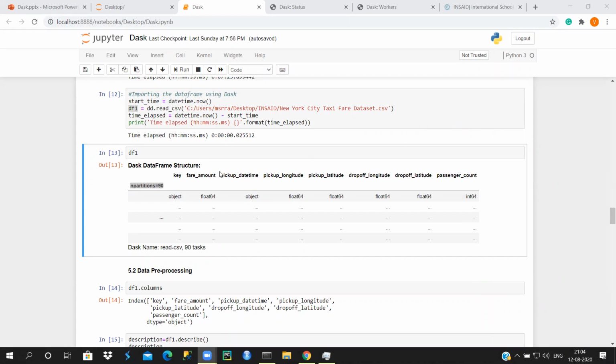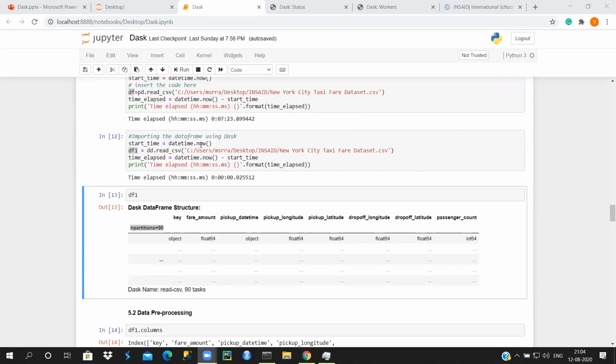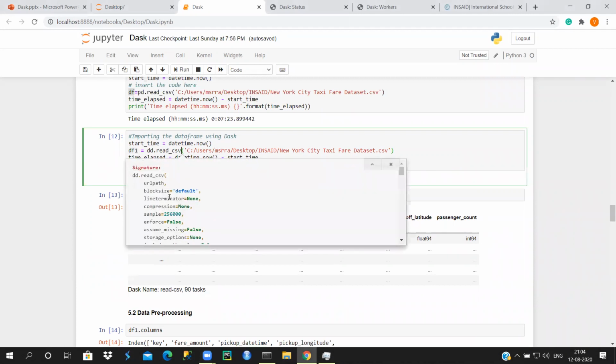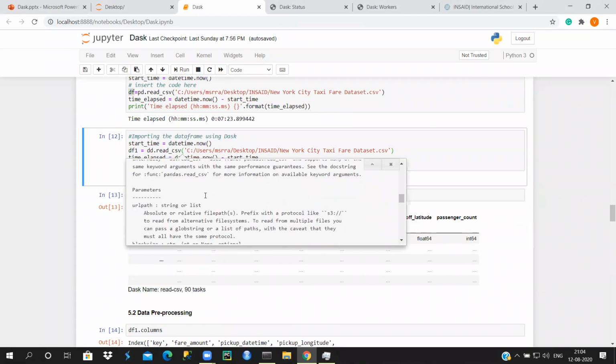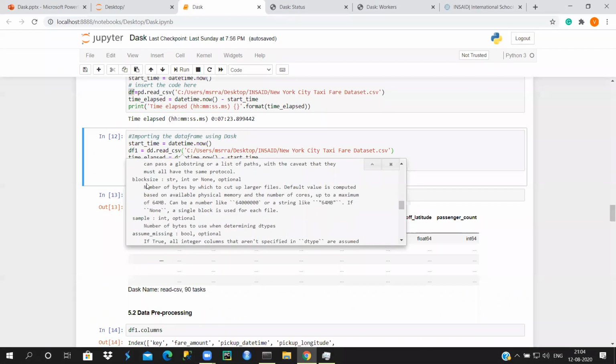I'll just go to this function and press shift tab here, and you will see this thing called block size. Let's go to block size and understand what it is. It's the number of bytes by which you cut up large files.